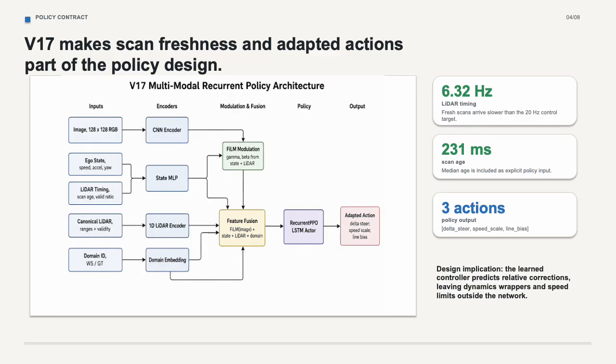V17 uses image, state, lidar scan age, and domain ID inputs fused through FiLM and a recurrent PPO actor. It outputs adapted actions rather than raw PWM, so correction can happen outside the network.